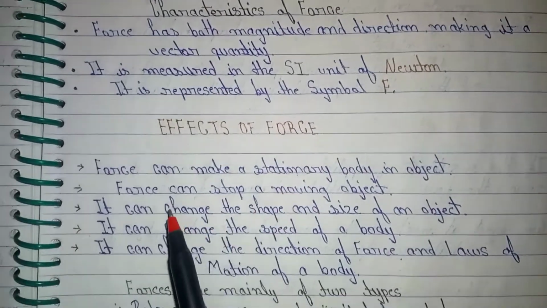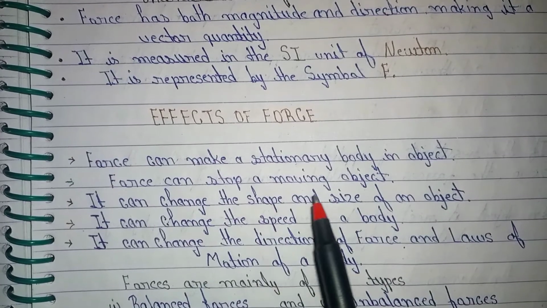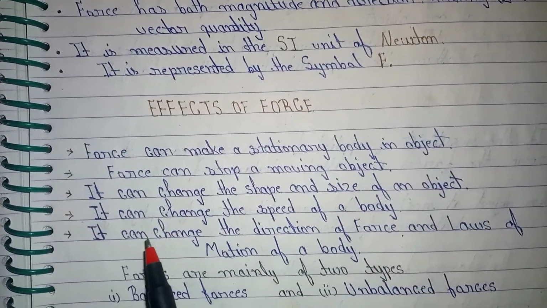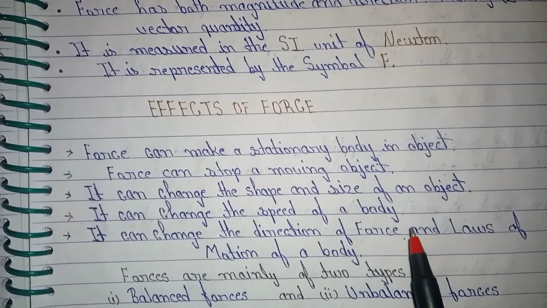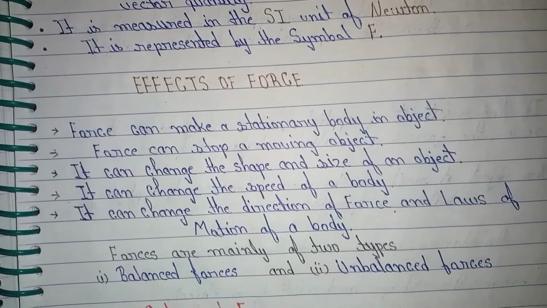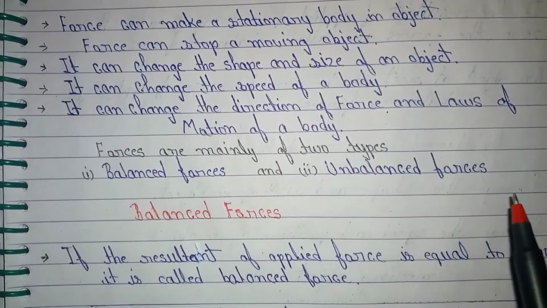Effects of force. Force can make a stationary object move. Force can stop a moving object. It can change the shape and size of an object. It can change the speed of a body. It can change the direction of motion of a body. Forces are mainly of two types: balanced force and unbalanced force.